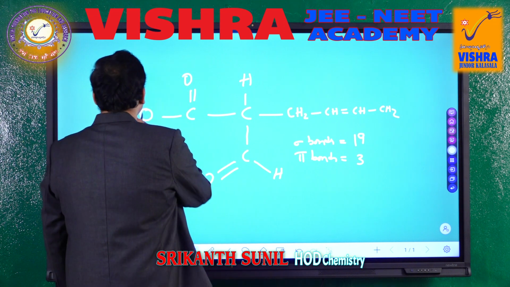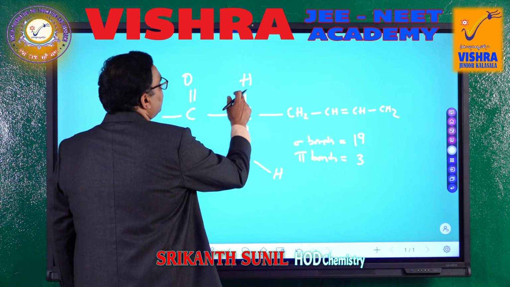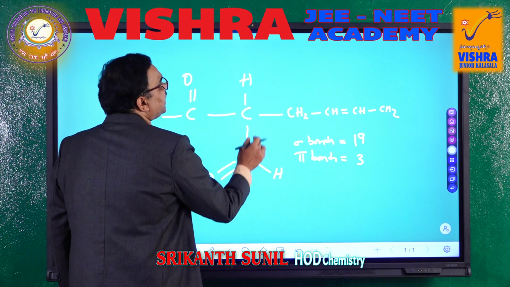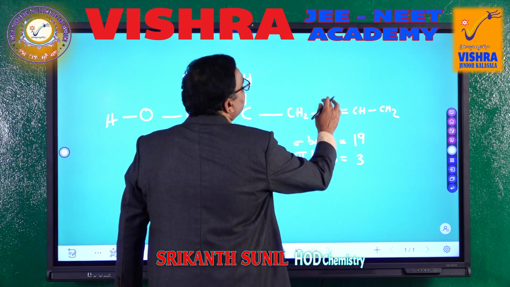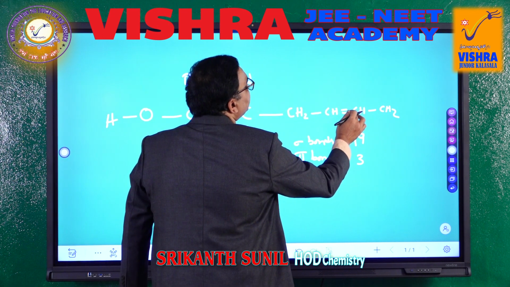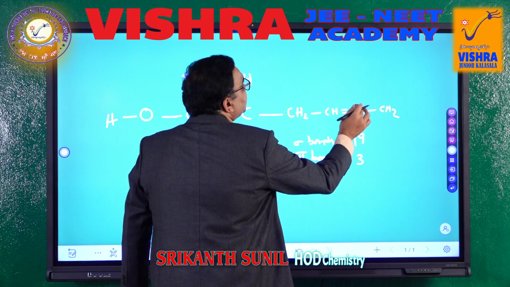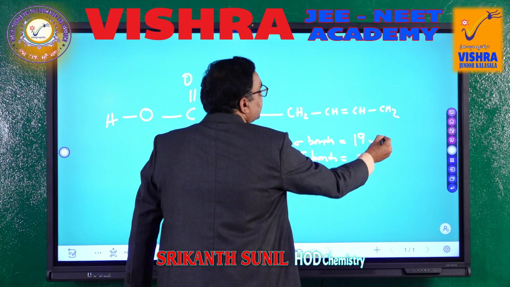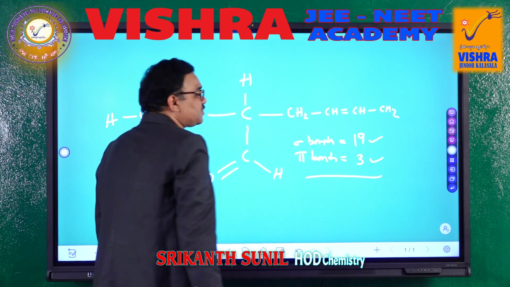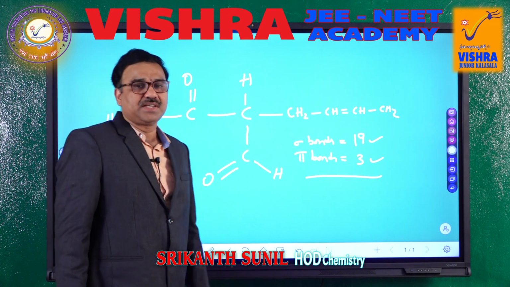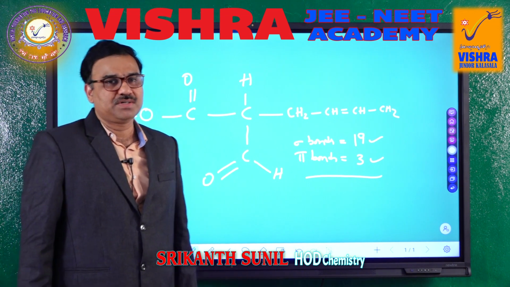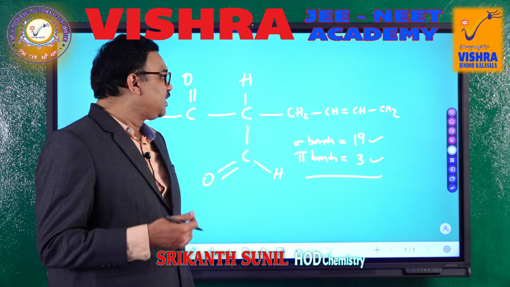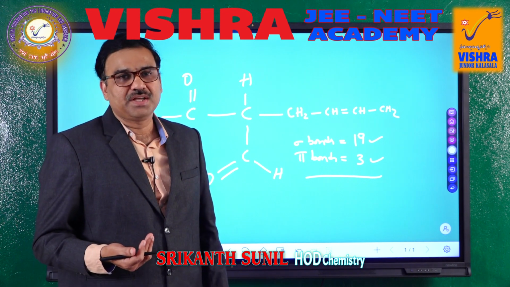Sigma bonds 1, 2, 3, 4, 5, 6, 7, 8, 9, 10, 11, 12, 13, 14, 15, 16, 17, 18 and 19. So, this one is the correct option. Select the option which has 19 sigma bonds and 3 pi bonds. So, you should be able to write the structure of the compound carefully.